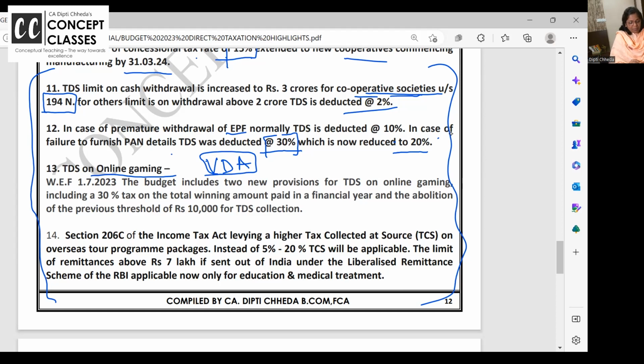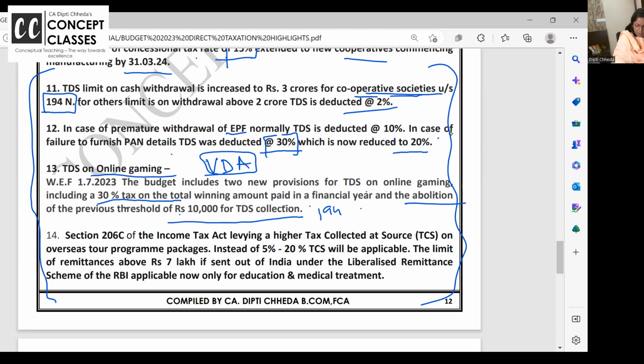Same way from this year, but as I told you, some guidelines will be coming for this, so they have made it applicable from 1st July 2023. Till then they will come up with guidelines, notifications, circulars to make things clear and workable. It includes TDS on online gaming, 30% on total winning amount paid in the financial year. So flat 30% on online gaming. This is the first addition. Second thing is abolition of the 10,000 limit.